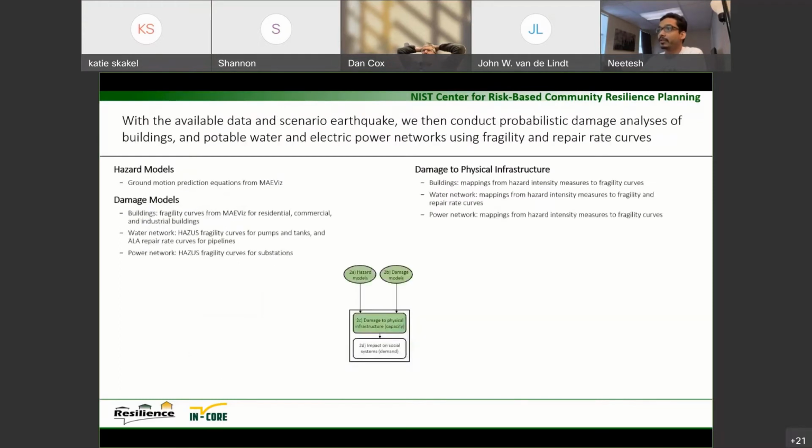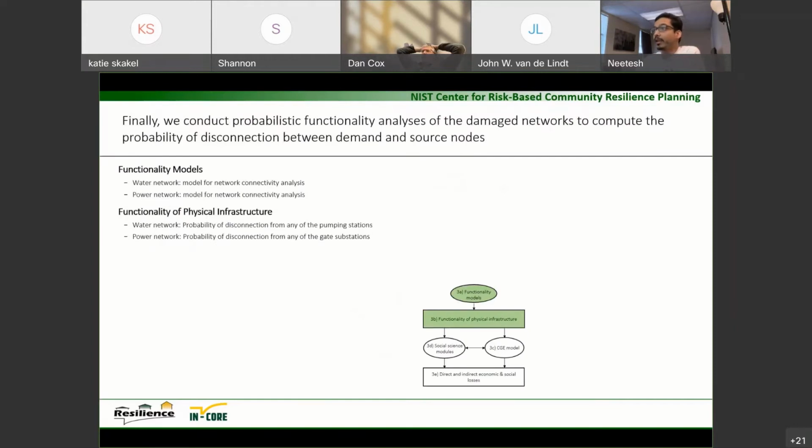The hazard model is a GMPE, also from Mavis. For the damage model for buildings, there are fragility curves from Mavis, and for the water network there are fragility curves from HAZUS, and the same for the power network. When it comes to the functionality model, the high fidelity models are not yet in INCORE. So for the purpose of this notebook, as a placeholder, we are only putting in connectivity-based analysis for water and power.